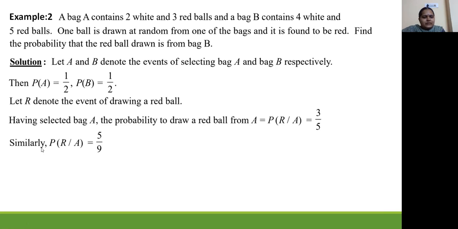Now similarly, P of R over A is 5 by 9. No, it is P of R over B, which is 5 by 9. This is B, not A.